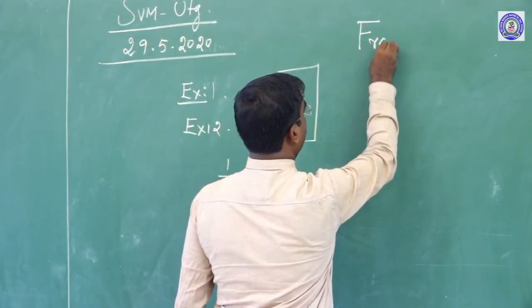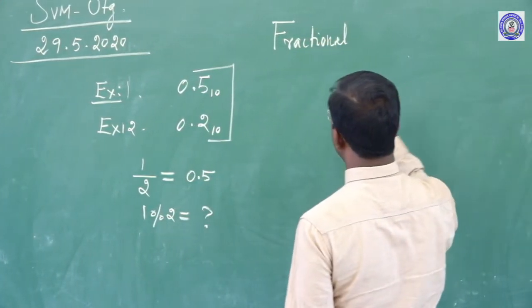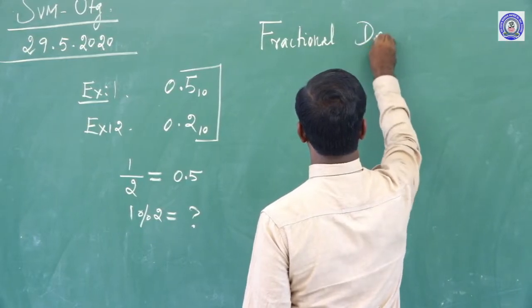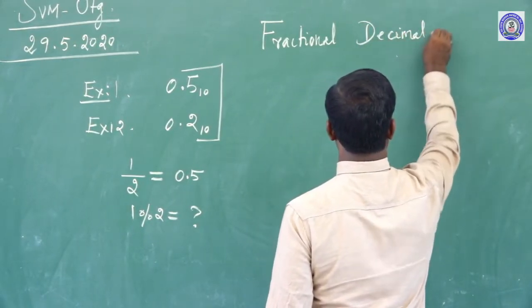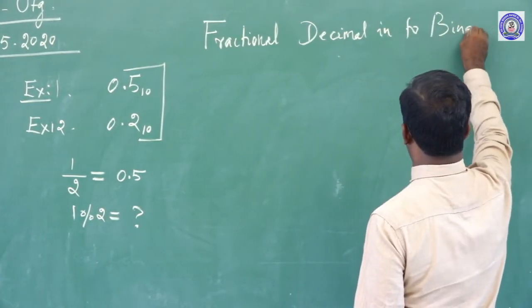But today's session is fractional decimal into binary.